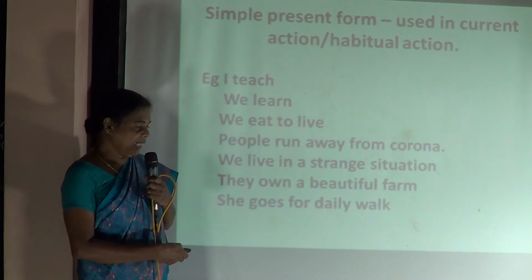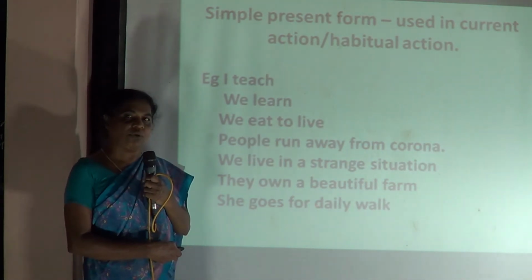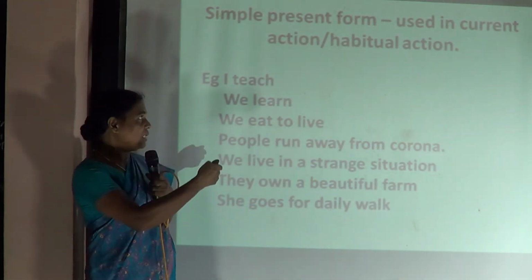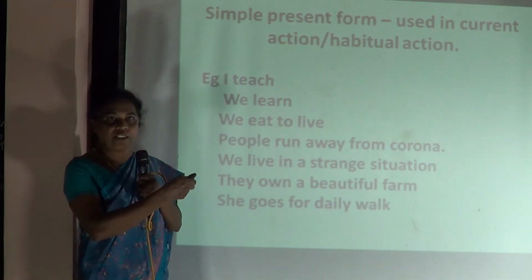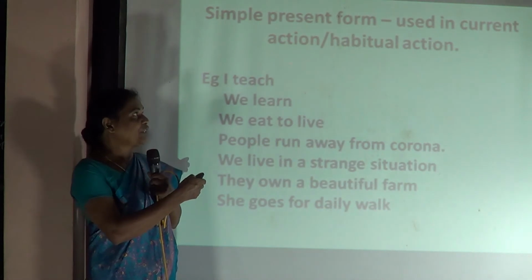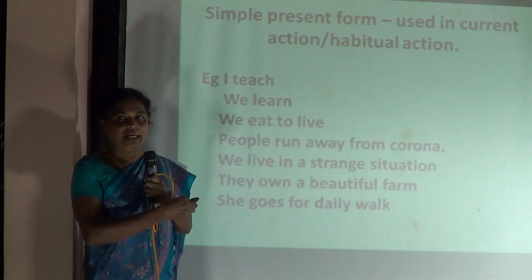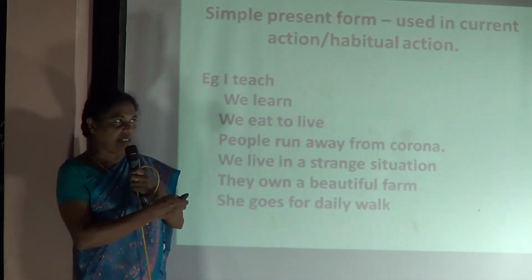She goes for daily walk. This is a habitual action. She goes for daily walk. So this is how the simple present form of tense is used in our current actions or in the habitual actions. I hope you children have got a bit of it.